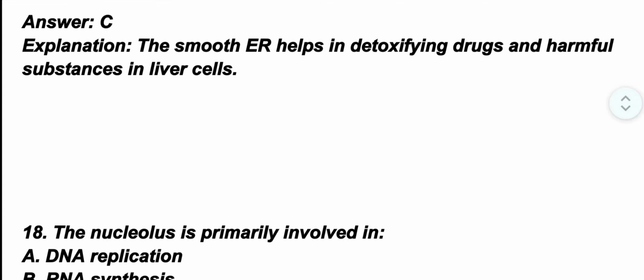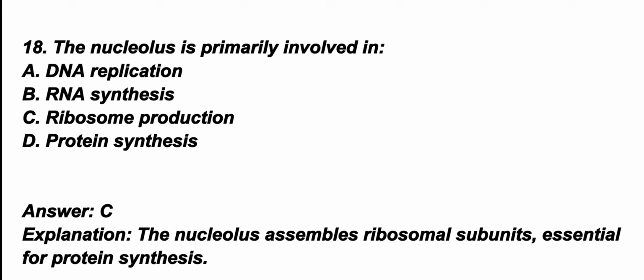Question number 18. The nucleolus is primarily involved in? The correct option is option C. Ribosome production. The nucleolus assembles ribosomal subunits essential for protein synthesis.